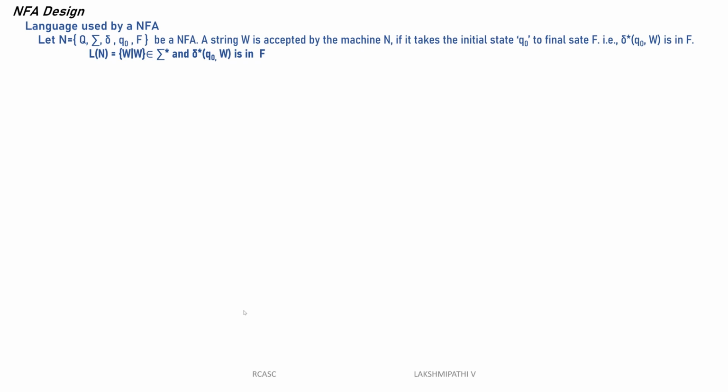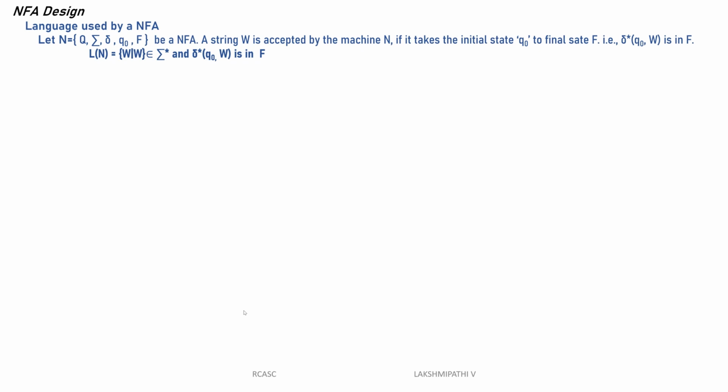Once it comes to the non-deterministic automaton, Q × sigma implies 2 to the power of Q. We call it the power set. The power set 2 to the power of Q is the transition function. 2 to the power of Q is the power set of Q, which is the set of all subsets of Q.